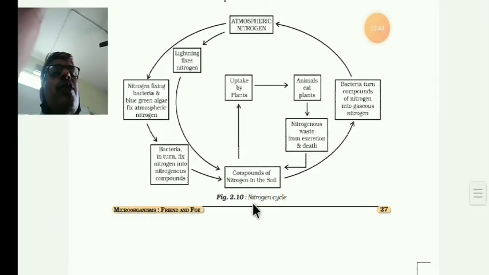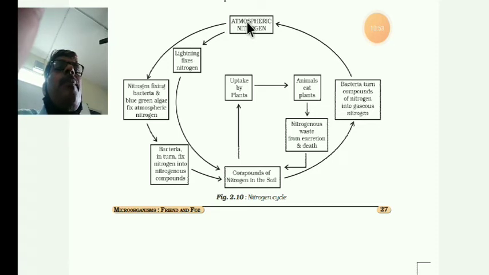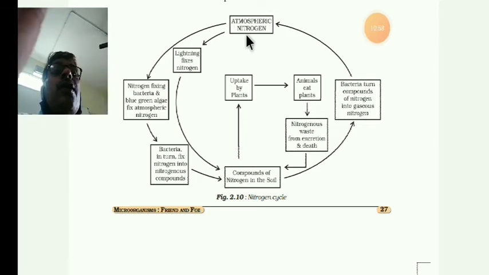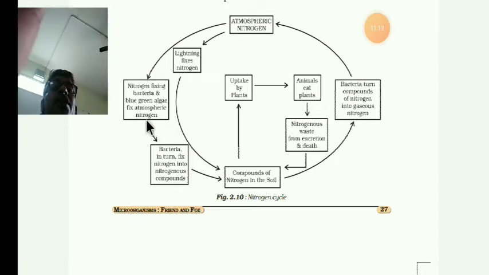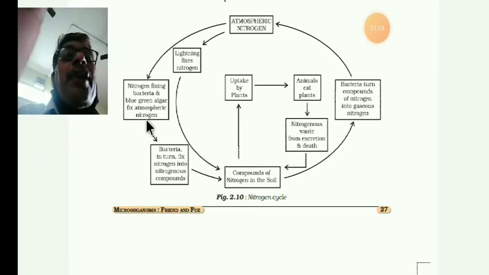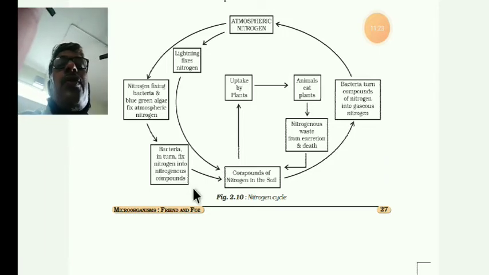So, dear students, you will see the diagram of the nitrogen cycle. This one is atmospheric nitrogen. The nitrogen-fixing bacteria and blue-green algae fix the atmospheric nitrogen. They change it into nitrates and nitrites. And afterwards, bacteria in turn fix nitrogen into nitrogenous compounds in the soil.